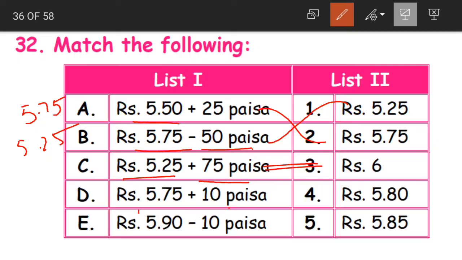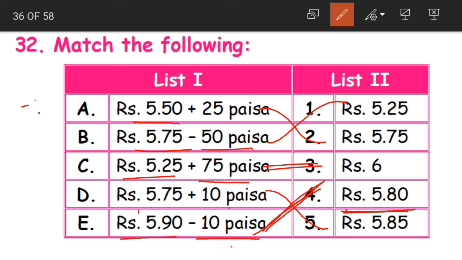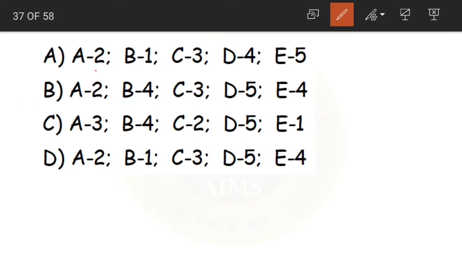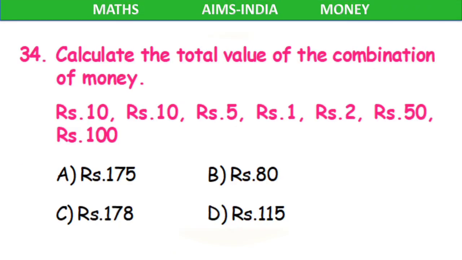5 rupees 75 paise plus 10 paise. The answer would be 5 rupees 85 paise. So 5 rupees 85 paise. Then we have 5 rupees 90 paise minus 10 paise. The only one that is remaining here is 5 rupees 80 paise. So that becomes our correct answer. What is the code for this, children? Let us write here. For A it is 2. Then we have 1, 3, 5 and 4. 2, 1, 3, 5, 4. Option D becomes our correct answer.